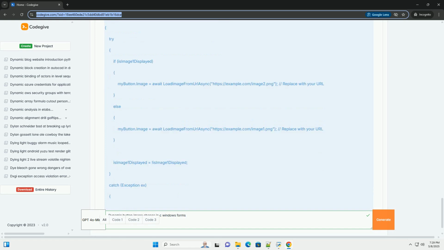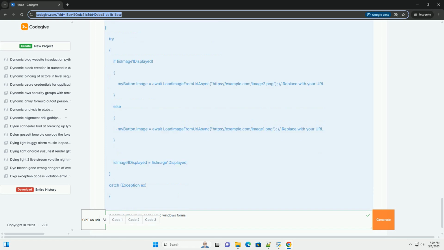10. Loading images from the internet, URLs. You can also load images from URLs, but this is generally not recommended for production applications as it relies on a stable internet connection and can be slower. It's better to download the image and save it locally, for example to the user's app data folder. Important notes.